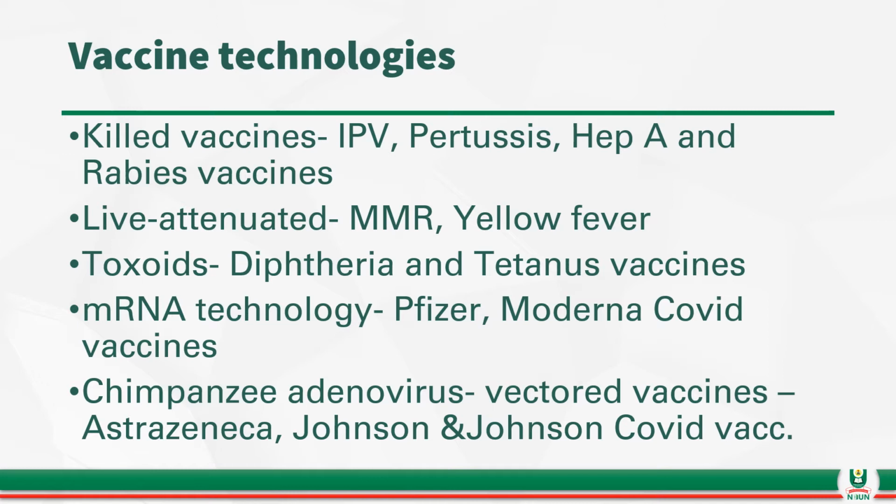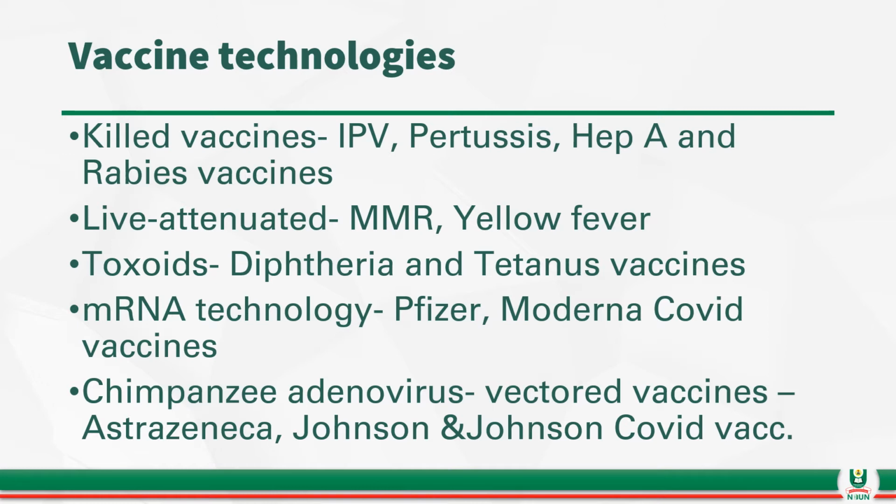Then we have the toxoids. Toxoids are another vaccine technology where the vaccines are produced from the toxins of the bacteria or the organism that causes such infection. The toxins that they secrete into the system of the human they infect are used to produce the vaccines that are introduced to other humans for protecting them.